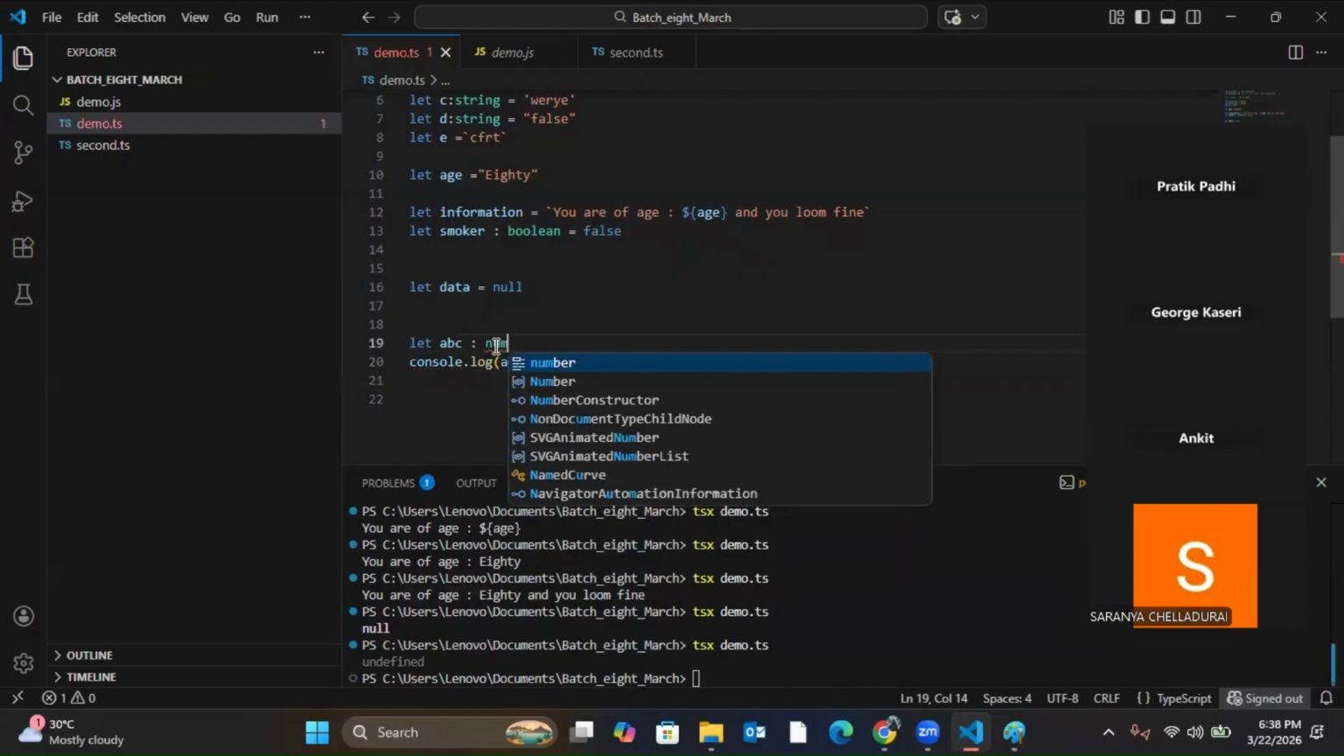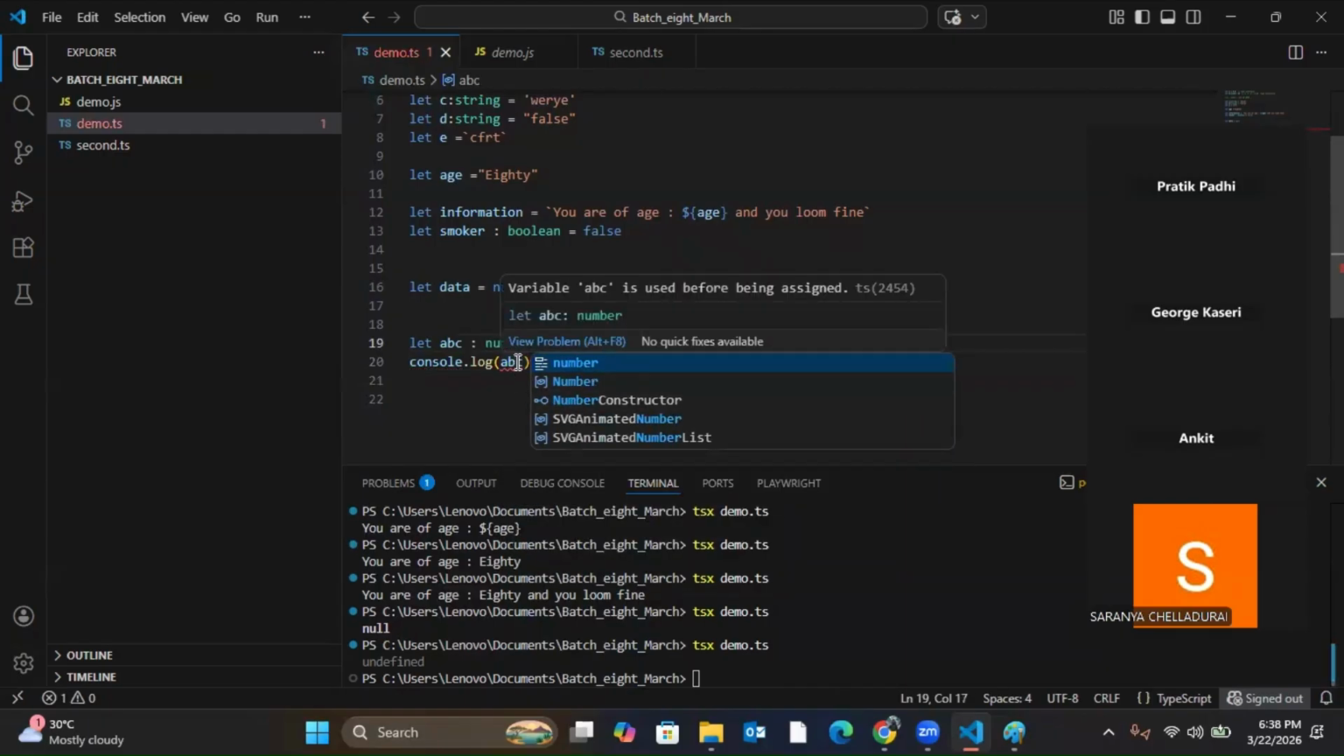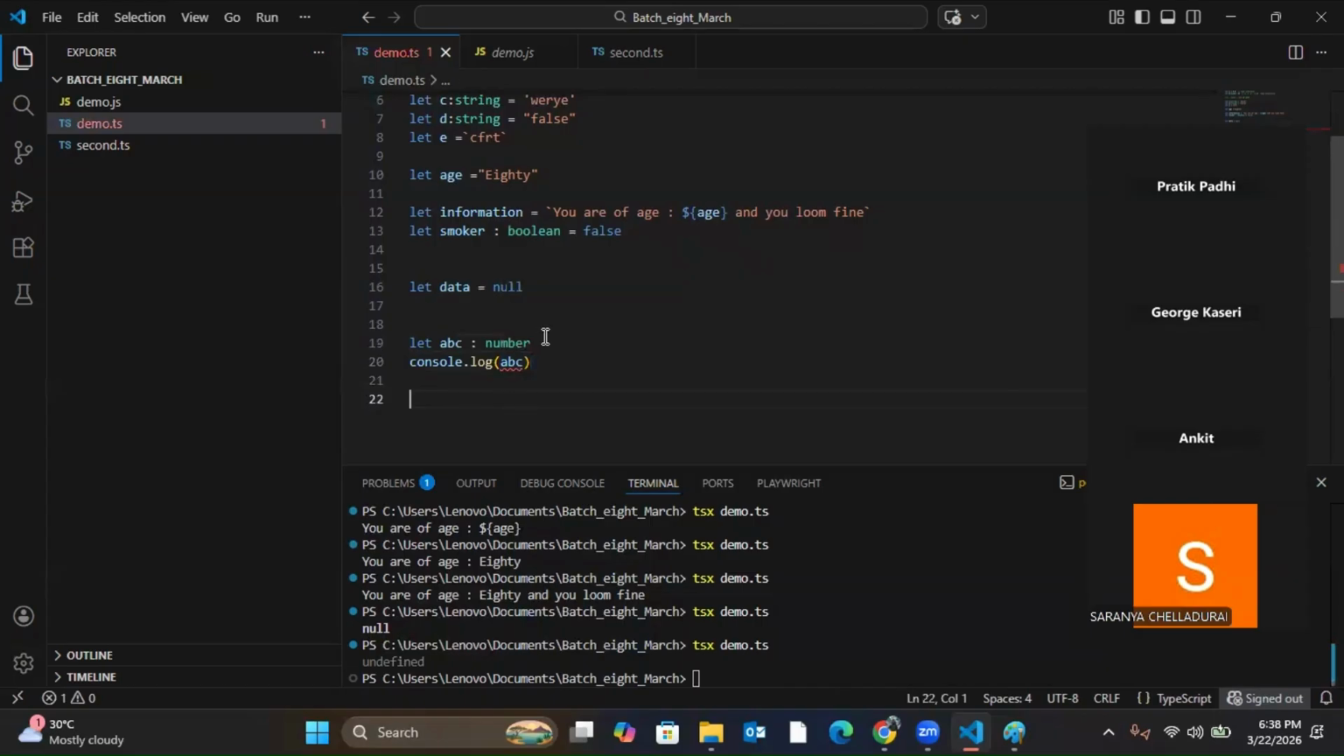If I tell it it is a number, then it will show an error, because you have not assigned any value. If I am trying to print ABC, and I have not assigned any value anywhere, it will not print it. But if I have not defined anything, and neither have I given any value, and I am trying to print it, it is undefined. Clear, everyone?